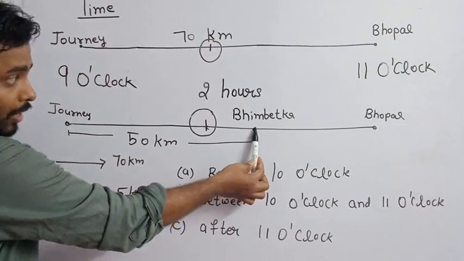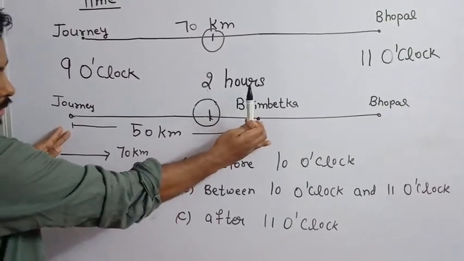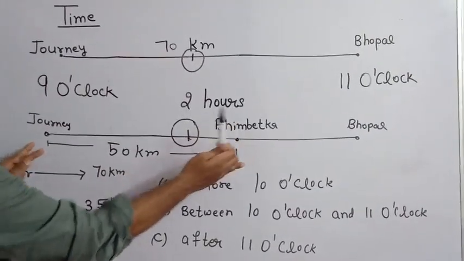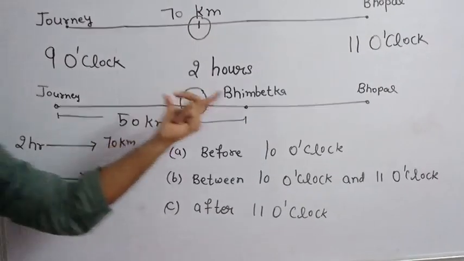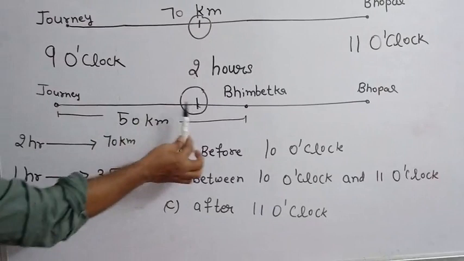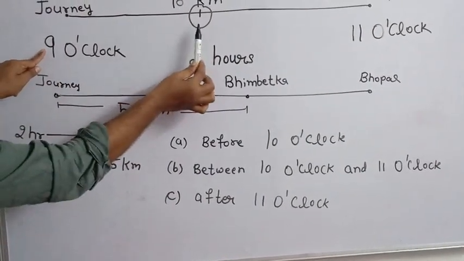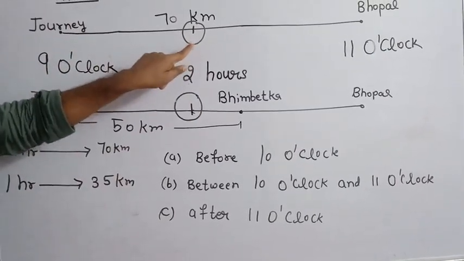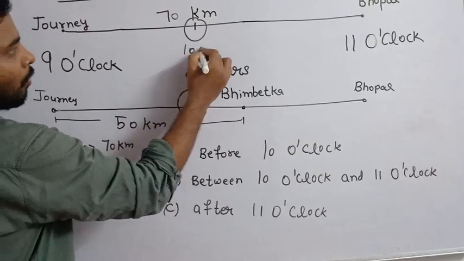So this is 50 kilometer, which is more than half the distance, because half of 70 is only 35 kilometer. From 9 o'clock, they will cover the half distance, 35 kilometer, at 10 o'clock.